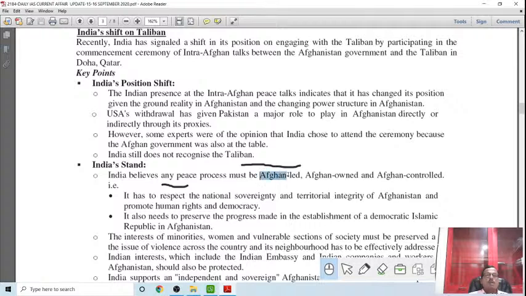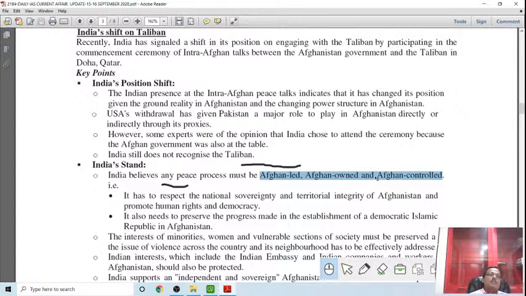The key words: Afghan led, Afghan owned, and Afghan controlled. Because as an independent, sovereign country, it must do everything on its own without any outside command or direction. It may take the support of outside countries as its allies, but allies cannot be the dictating powers.